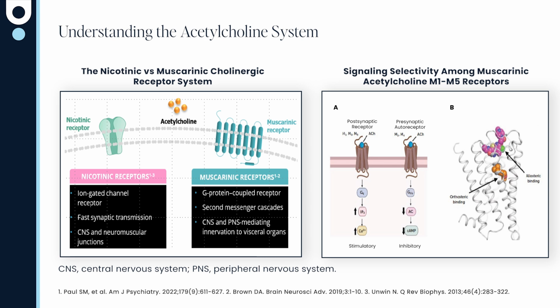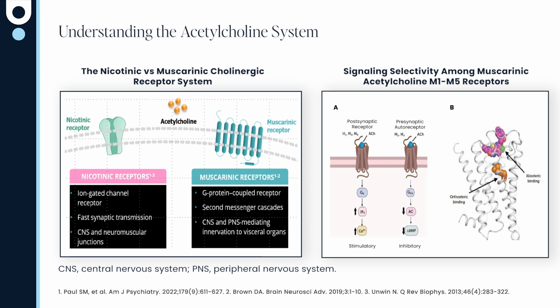We also need to understand that the muscarinic receptor can be either stimulated by the orthosteric receptor, which is the pocket where acetylcholine or the endogenous neurotransmitter goes, or it can be modulated by the allosteric pocket, and there we can have positive allosteric modulators.